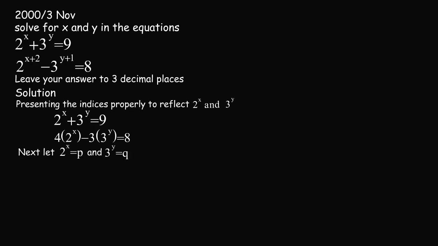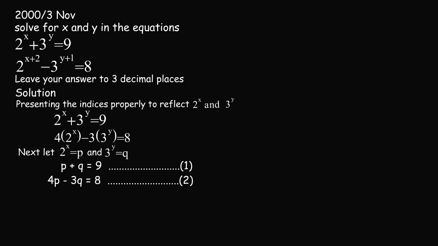The next thing we are going to do is represent 2 raised to the power of s with p and 3 raised to the power of y with q. This makes our equations become p plus q equals 9 and 4p minus 3q equals 8. Obviously, we are now left with a simultaneous equation with two unknowns, p and q.